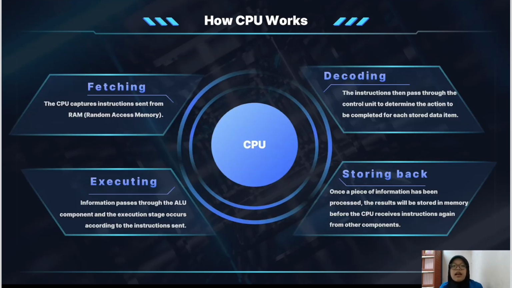How does the CPU work? First, fetching. The CPU captures instructions sent from RAM, random access memory. Second, decoding. The instruction then passes through the control unit to determine the action to be completed for each stored data item. Third, executing. Information passes through the ALU component and the execution stage occurs according to the instruction sent. Last, storing back. Once a piece of information has been processed, the result will be stored in memory before the CPU receives instructions again from other components.